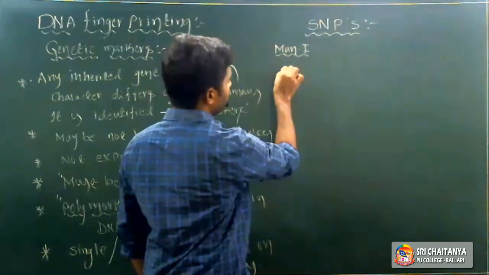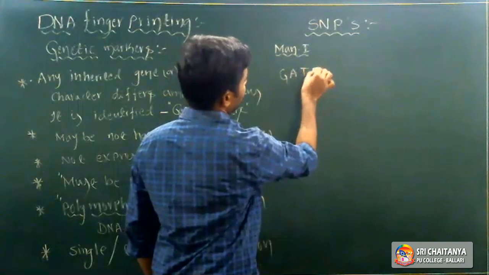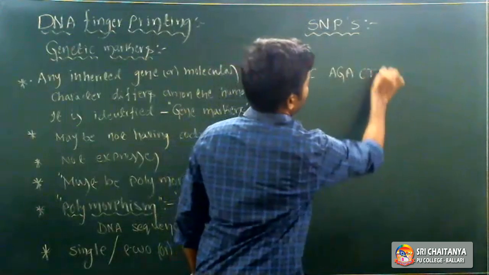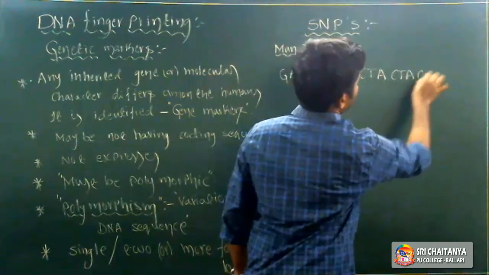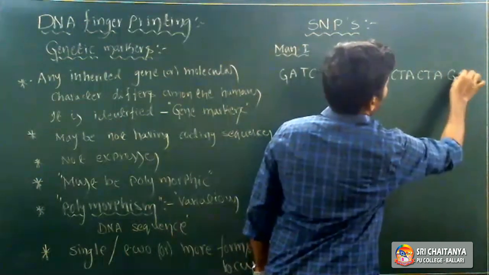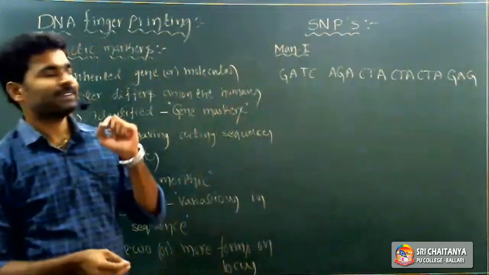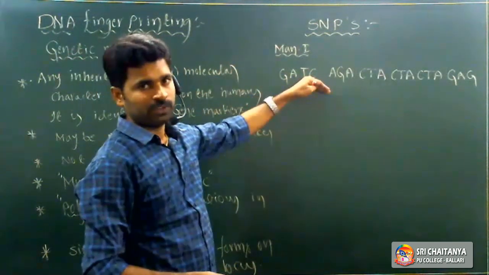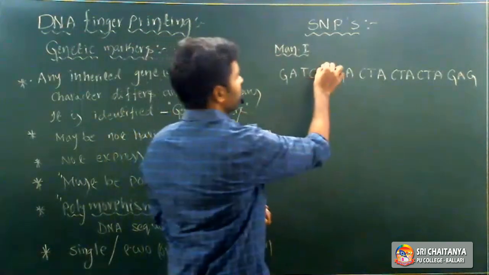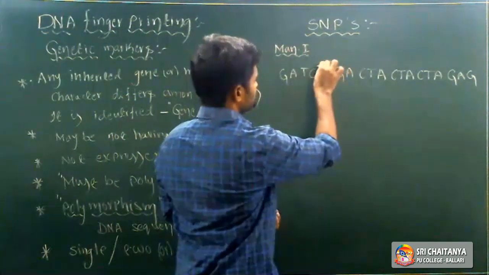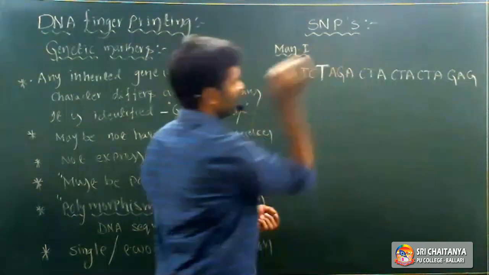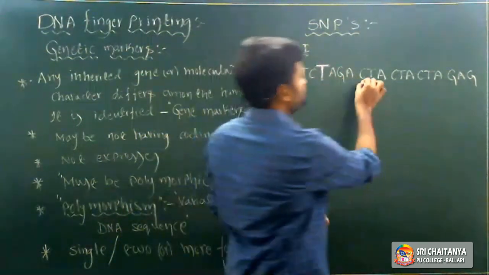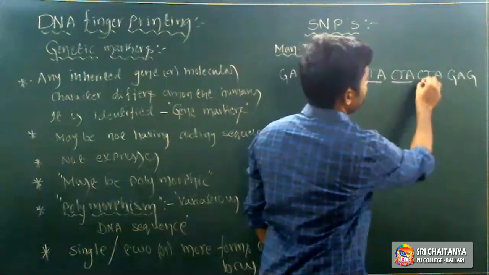See, GATC, then AZA, then CTA, CTA, CTA, then Z, A, Z, right? So this is the nucleotide sequence of the first person. In that, here it is T, right? Here it is T. So GATC, T, AZA, CTA, CTA, CTA.